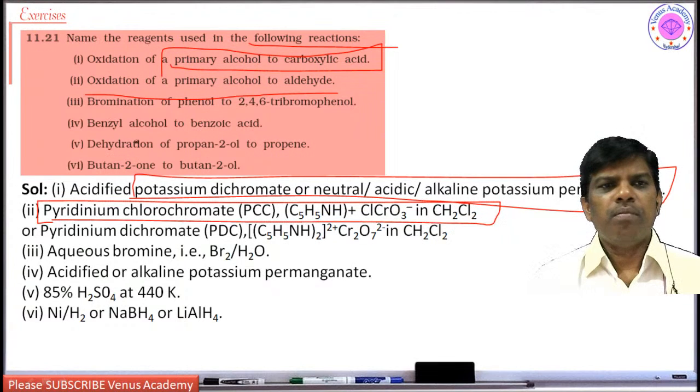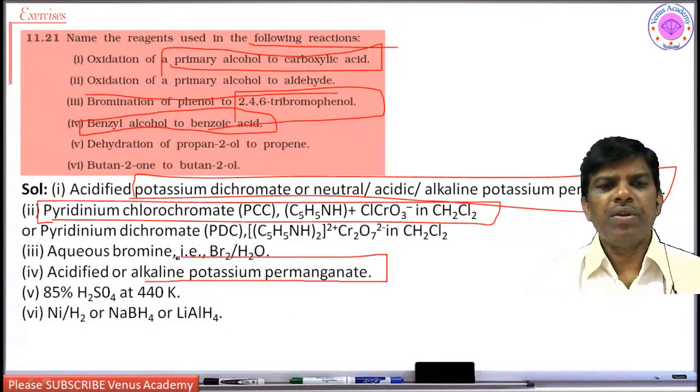Next, bromination of phenol to 2,4,6-tribromophenol. What is the reagent? Bromine in water. Then benzyl alcohol to benzoic acid. For benzyl alcohol to benzoic acid, a strong oxidizing agent is required. Alkaline potassium permanganate you can use to give benzoic acid.